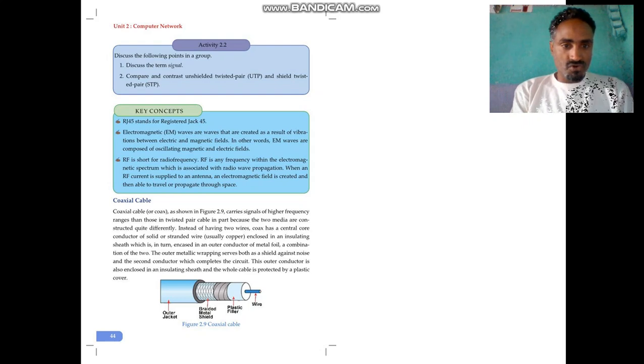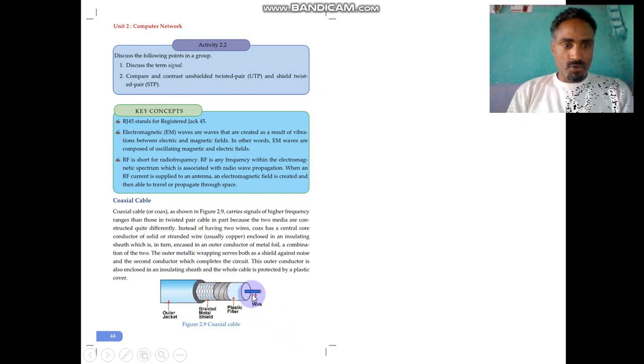The coaxial cable, or coax, carries signals of higher frequency ranges than those in twisted pair cable, in part because the two media are constructed quite differently. Instead of having two wires, coax has a central core, a conductor, a solid or stranded wire, usually copper, enclosed in an insulating sheath. The coaxial cable is made of metallic copper wires, and the signal is in the form of electricity. In the case of fiber optic, it is in the form of light.